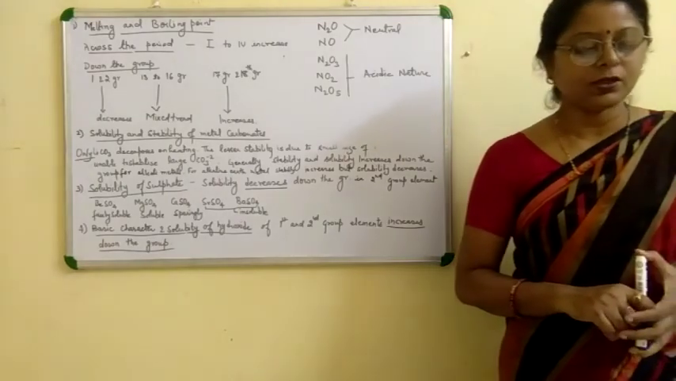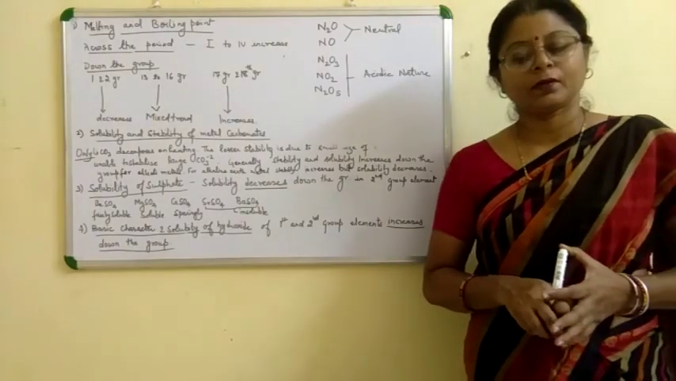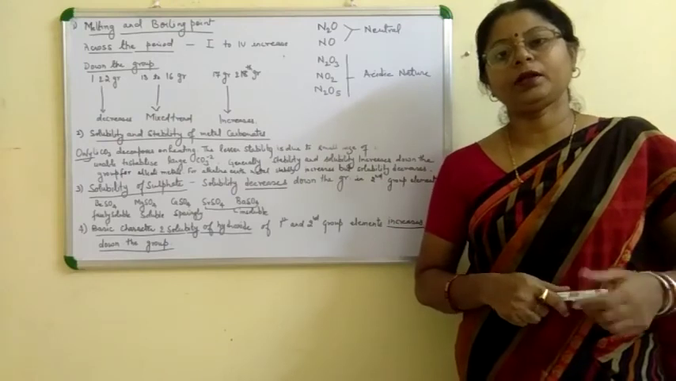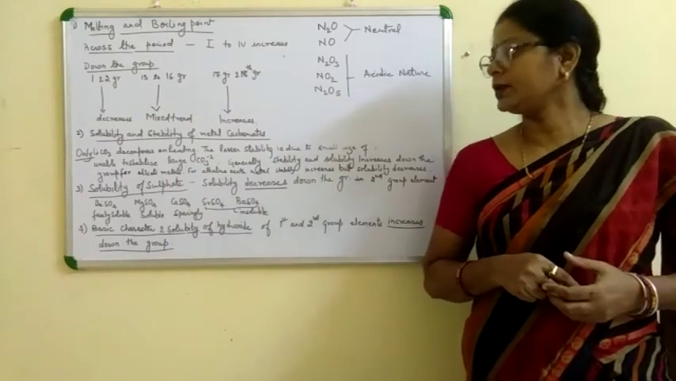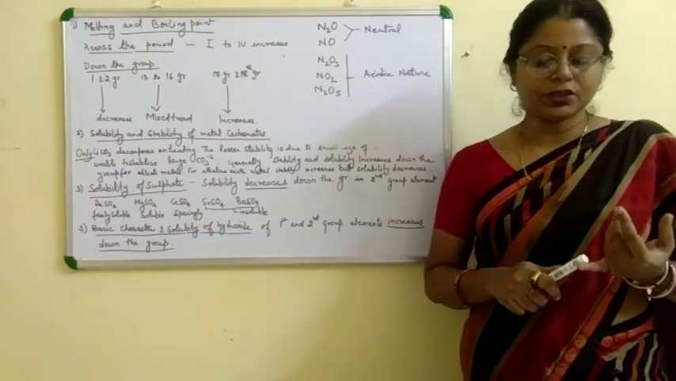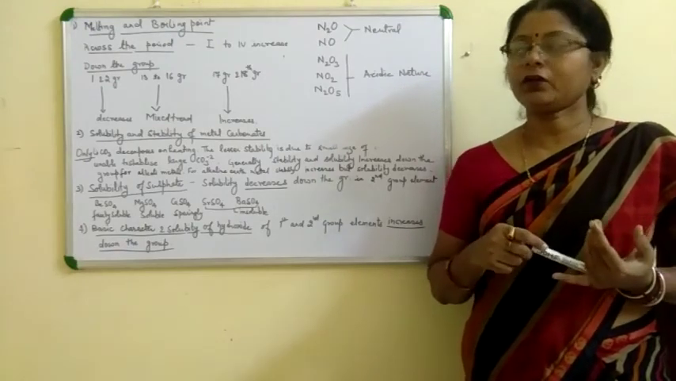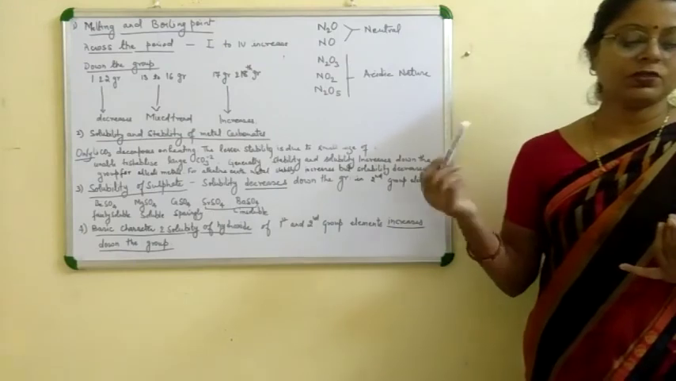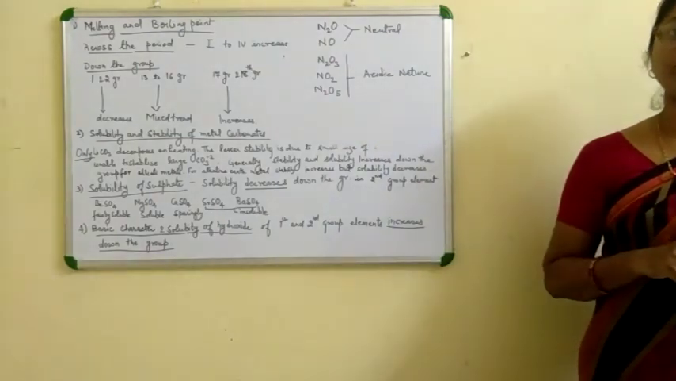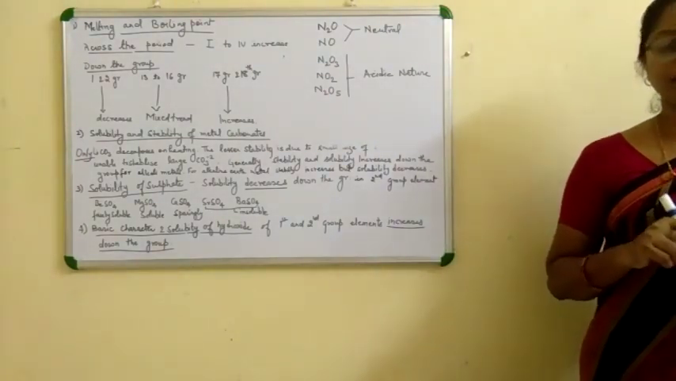So this is the general periodic property that we studied in this chapter: ionization potential, electron gain enthalpy, electronegativity, and some general trend in melting and boiling point, carbonate, etc.